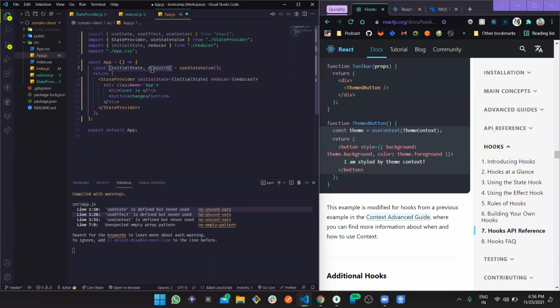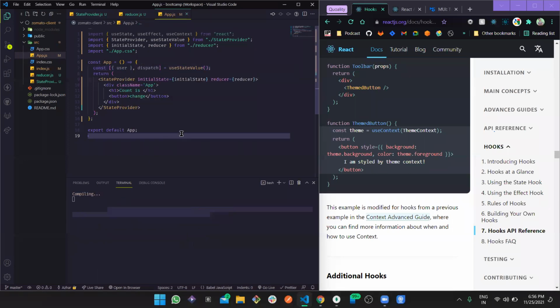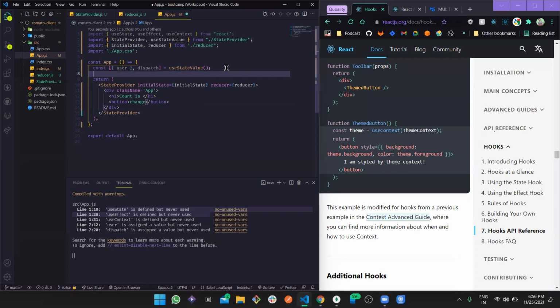These two things it is returning right now. In the initial state, we are getting user and cart, so we can just destructure it with something like user. So this becomes like this. Now we are getting the initial state and the dispatch function. Now let's use this dispatch function somewhere so we can demonstrate a bit.